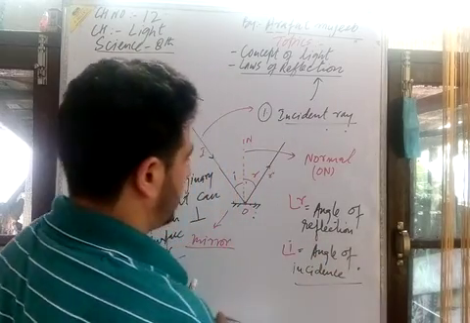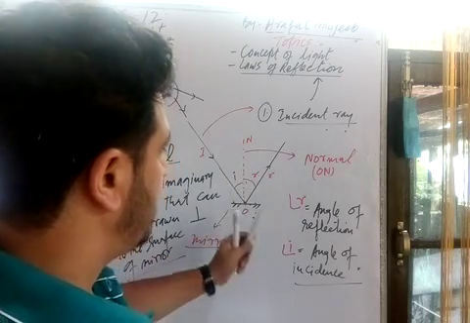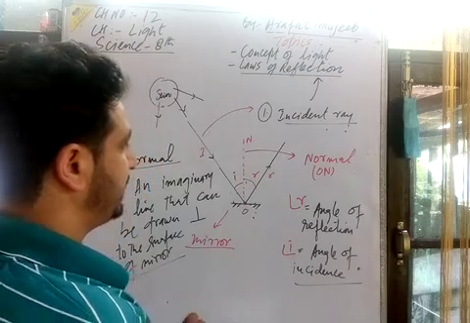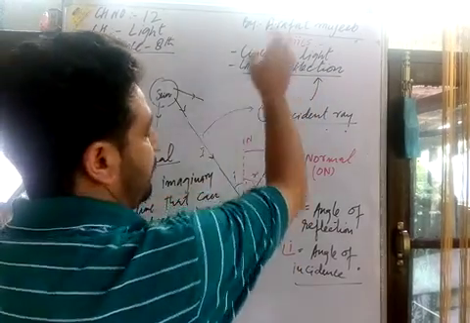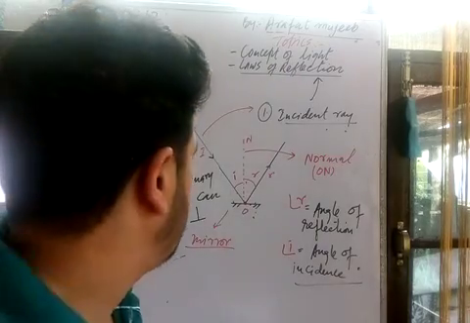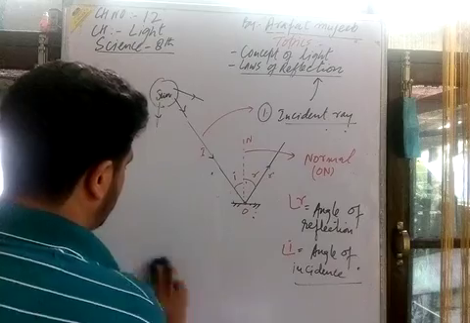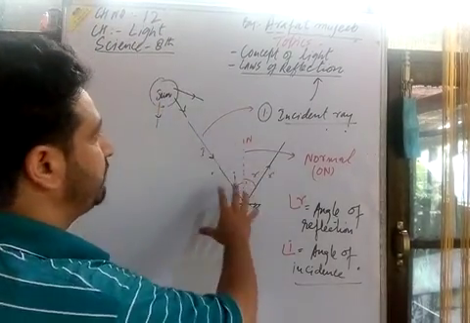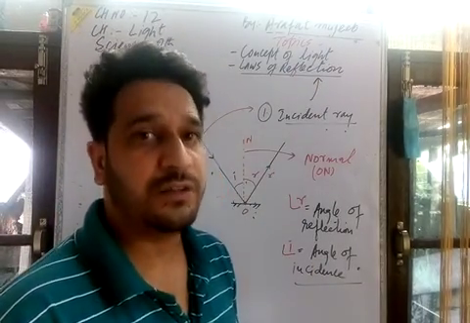I obtain two angles because of the normal, angle R and angle I. Angle R is the angle of reflection, angle I is the angle of incidence. Then we verify the laws of reflection. This is the diagram before we state the laws of reflection of light.